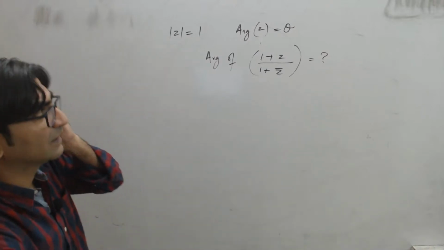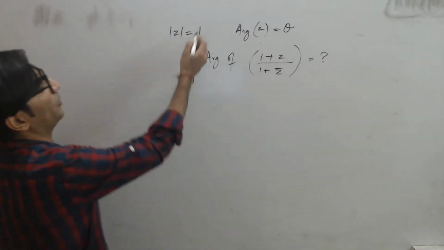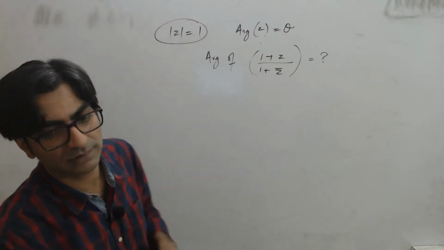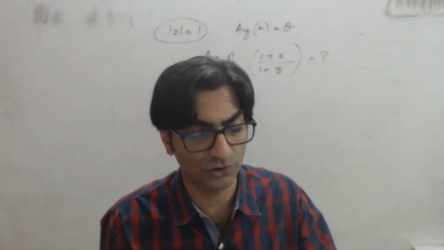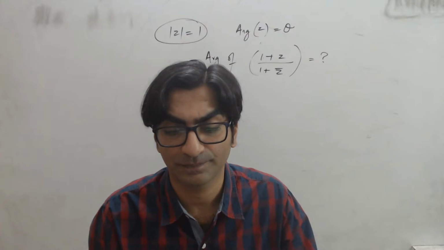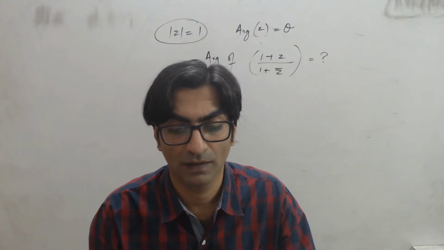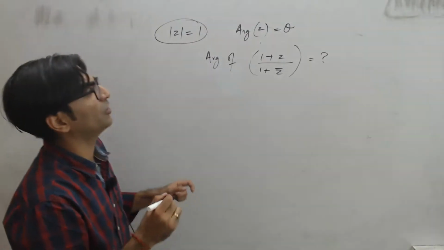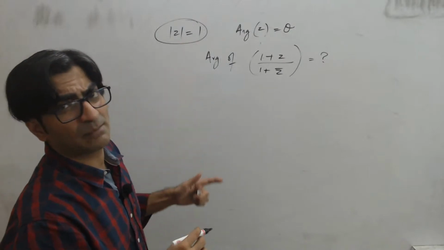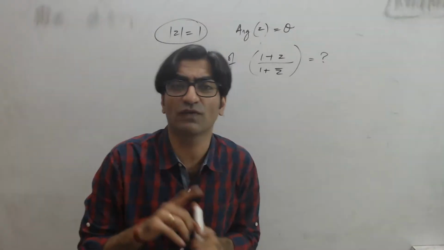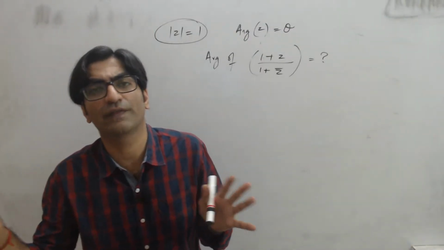Right? Basically, mod z equal to 1 is a point which, anyway, I'll come and explain that to you in a bit. What is unit modulus? Unit modulus means that it's a point which is 1 unit away from the origin on the argand plane.